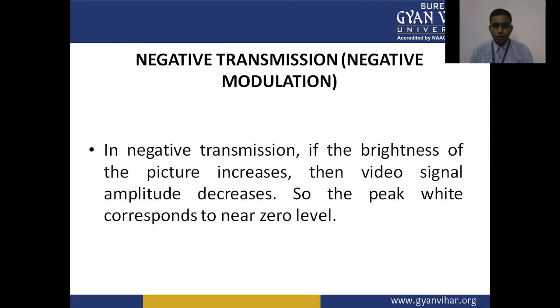In the case of positive transmission, or positive modulation, the brightness of the picture increases in direct proportion to the video signal amplitude. So the peak white corresponds to near zero level.